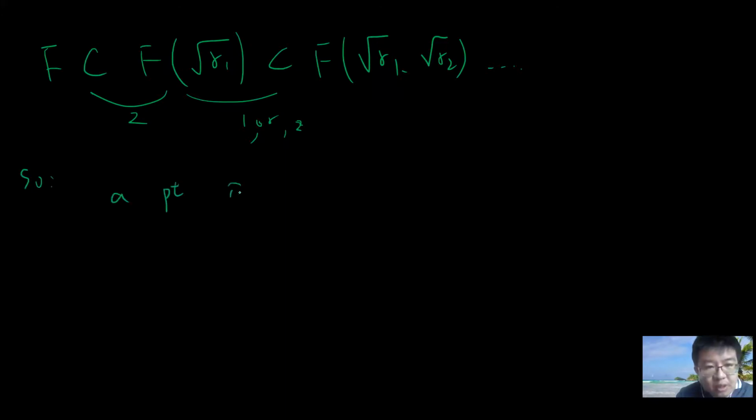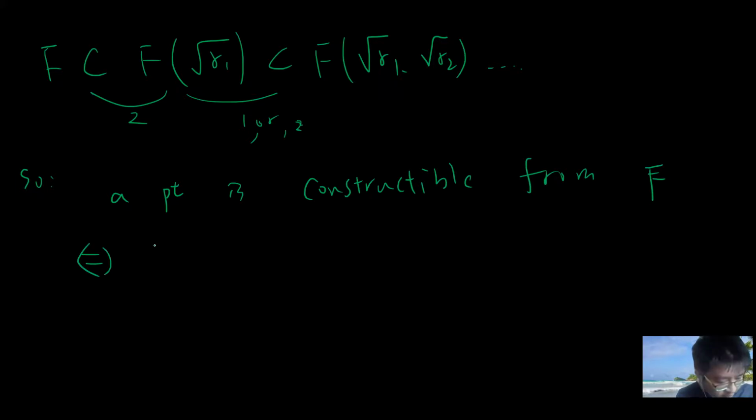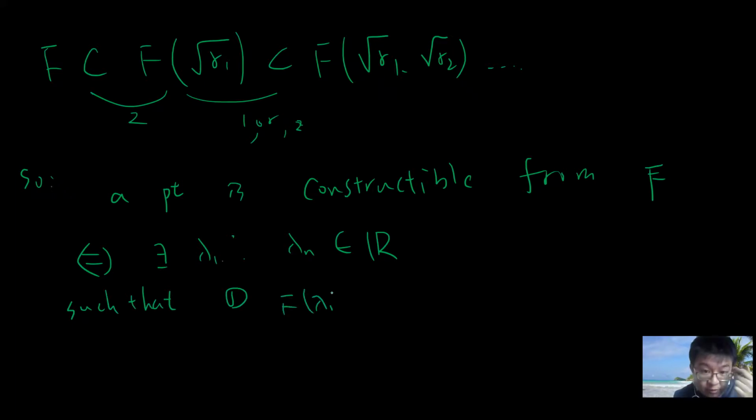A point is constructible from F if and only if there are lambda 1, up to lambda n, which are real numbers, such that the first one is that F adjoin lambda 1 over F has degree either 1 or 2.